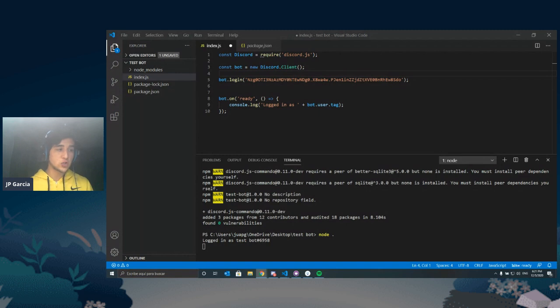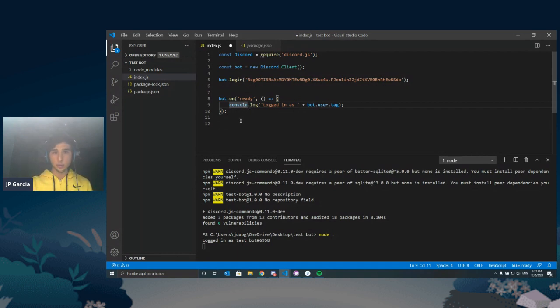The end goal is to have a bot.on with a different event than ready that will let us know when someone has sent a message. Then log to the console, just like what we're doing here, but instead of logging bot.user.tag, just say console.log someone sent a message.